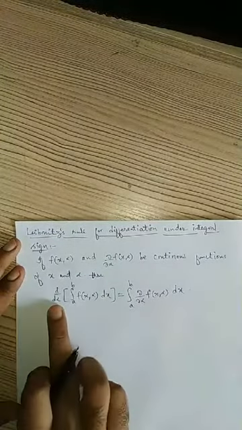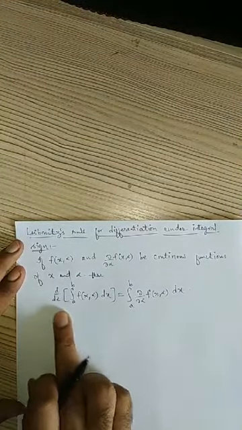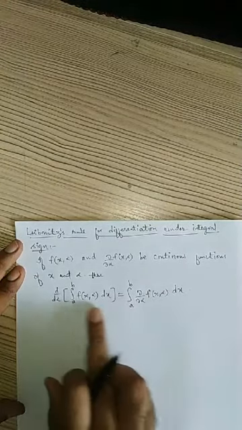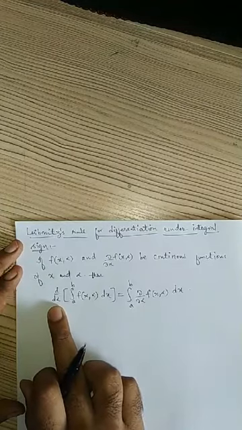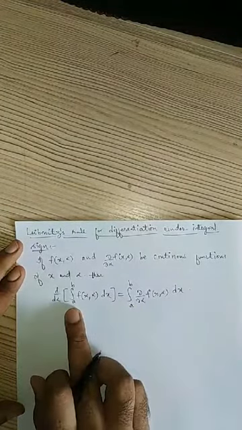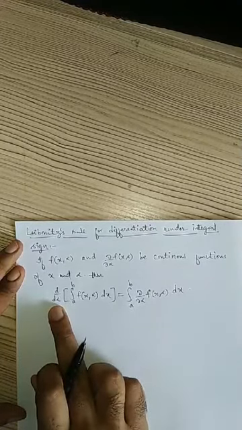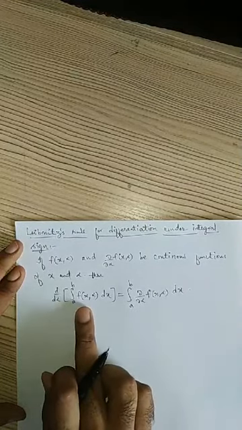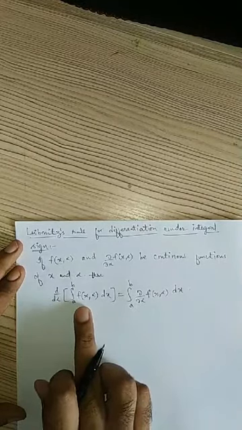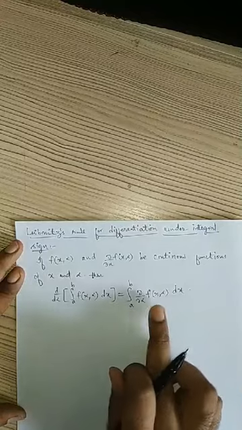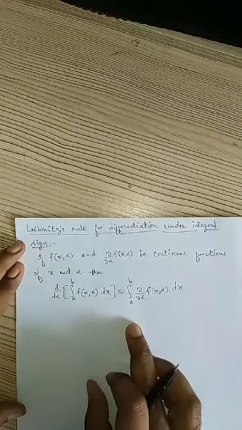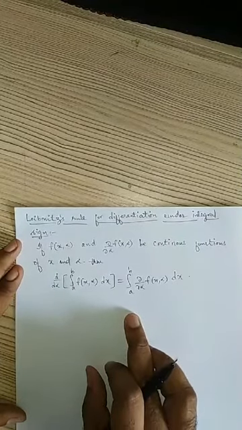So what is happening here? The derivative is going inside the integral and becoming the partial derivative. The ordinary derivative, when it goes inside, becomes a partial derivative. So the derivative with respect to alpha of this integral is nothing but the integral of the partial derivative of this function. This is what the Leibniz rule for differentiation under integral sign says.